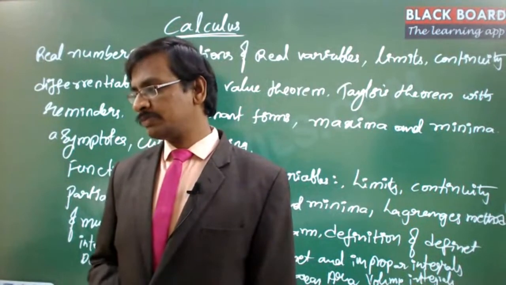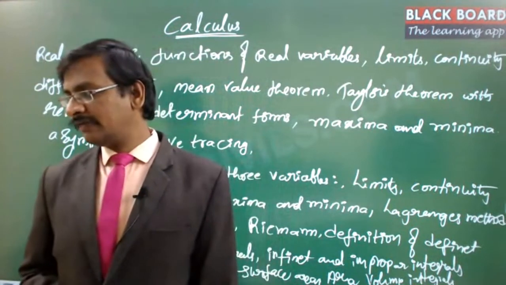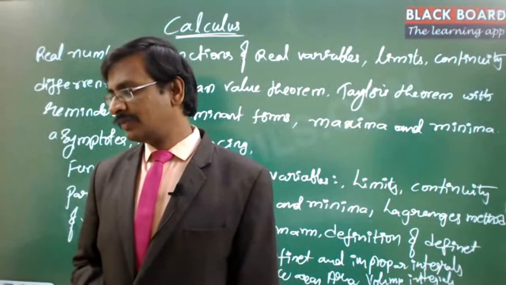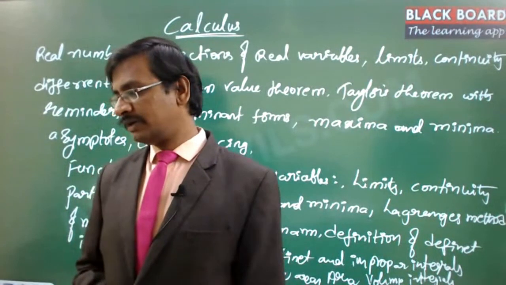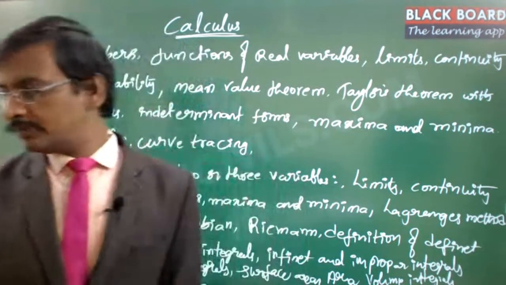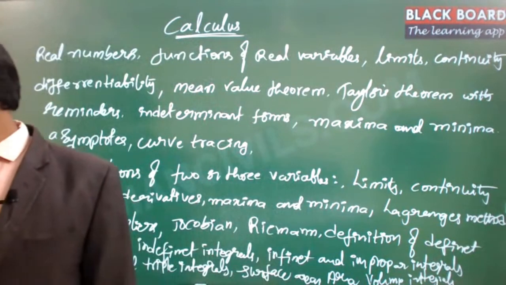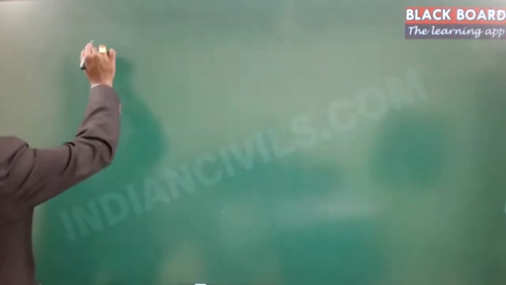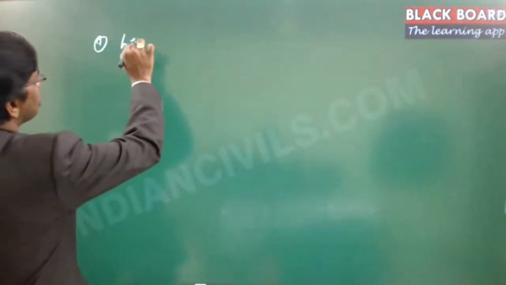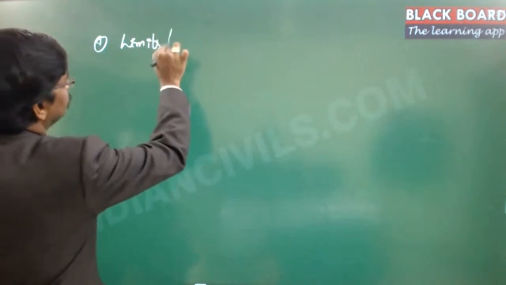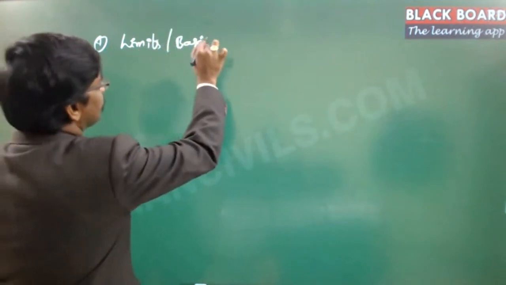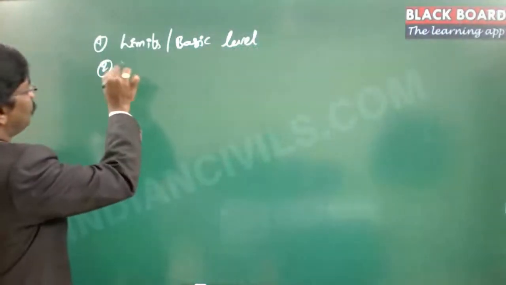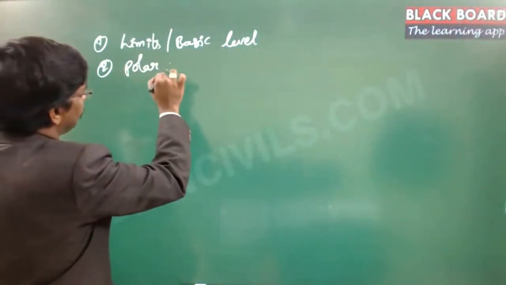Okay, so you people are expecting basics from the limits. Polar curve tracing. How many classes can we expect? Books, weightage. So I'll summarize the questions. First, limits, the basic levels should be started. Then polar curve tracing.